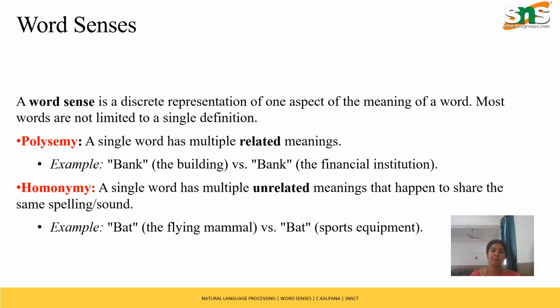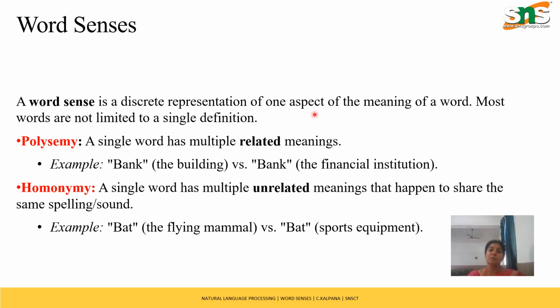Each word's meaning is very important, and the perspective of meaning is very important. For that reason we concentrate on word senses. Then only the natural language processing system will interpret the prompt and give you the right responses to the queries or the prompt we give.